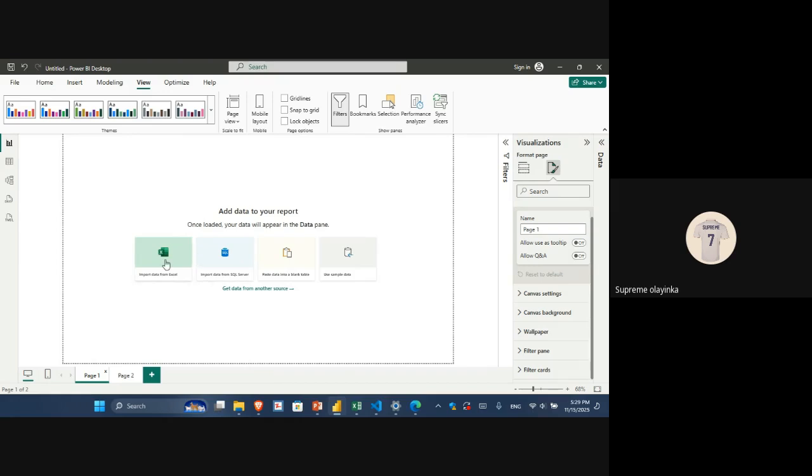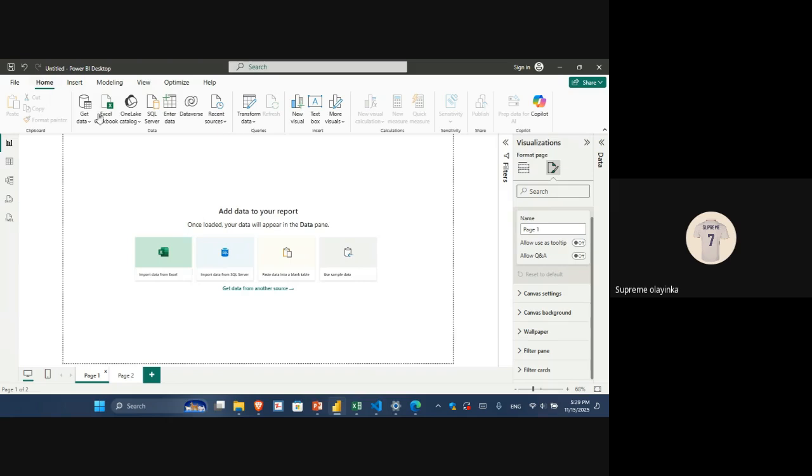So you can actually import your data from Excel, right? You can import your data from SQL. If you click on any of these buttons, it shows you how to import a data set there. So you can see Excel, you have get SQL. But if it is a CSV file, you can go here, get data, under our home tab.